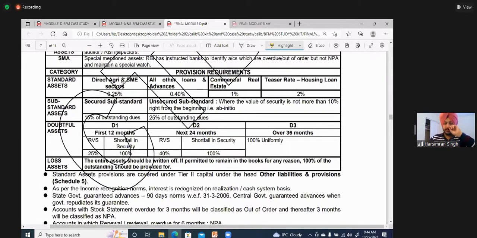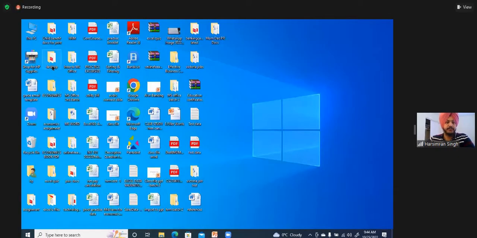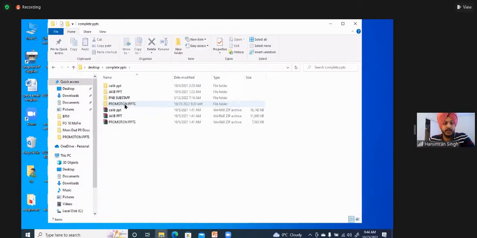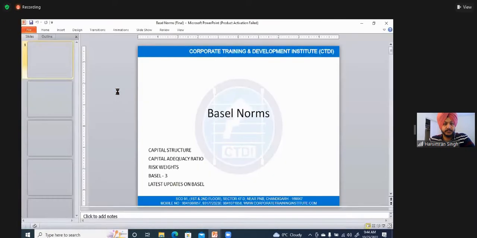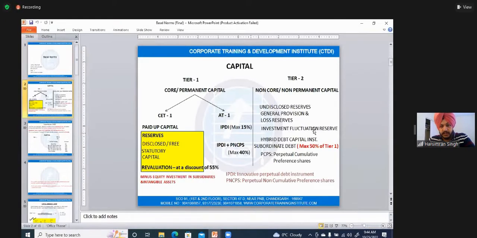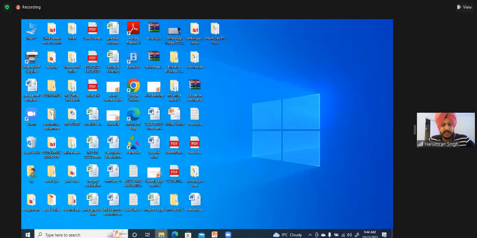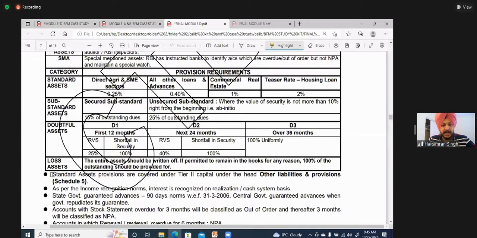Next, this point. As per Mr. Gurpreet, they gave this question, schedule 5. Now see this. If you remember the PPT of your Basel, this PPT under Tier 2, do you remember this point? General provision and loss reserves. Now this is what he is talking about here. He says that standard asset provisions.